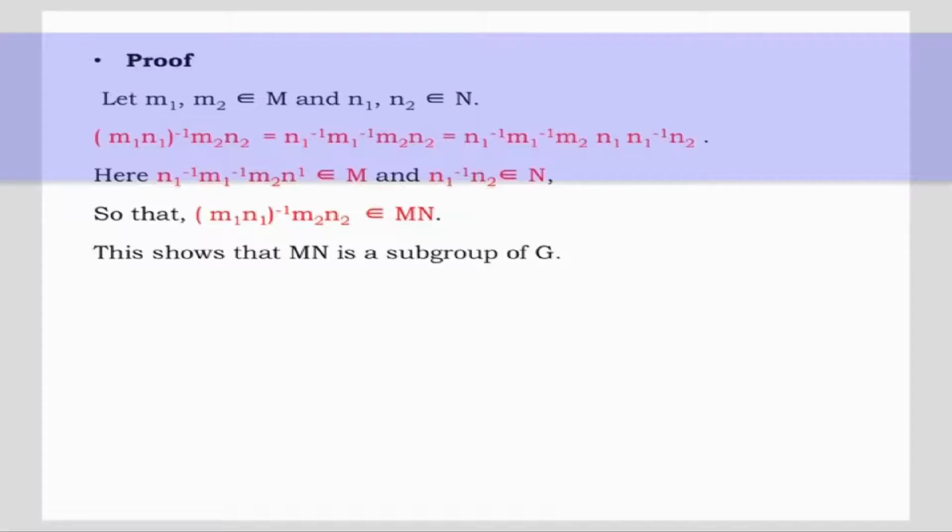Let m1, m2 belong to M and n1, n2 belong to N. m1 n1 the whole inverse times m2 n2 is equal to n1 inverse m1 inverse m2 n2, which is equal to n1 inverse m1 inverse m2 n1 n1 inverse n2. Here, n1 inverse m1 inverse m2 n1 belongs to M and n1 inverse n2 belongs to N. So that m1 n1 inverse m2 n2 belongs to MN. This shows that MN is a subgroup of G.